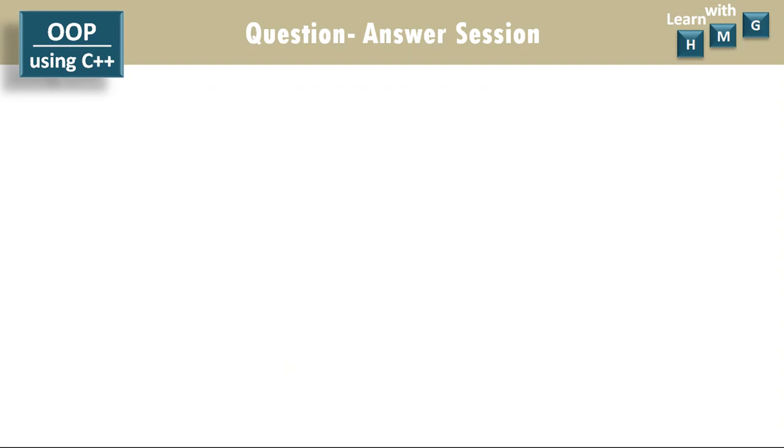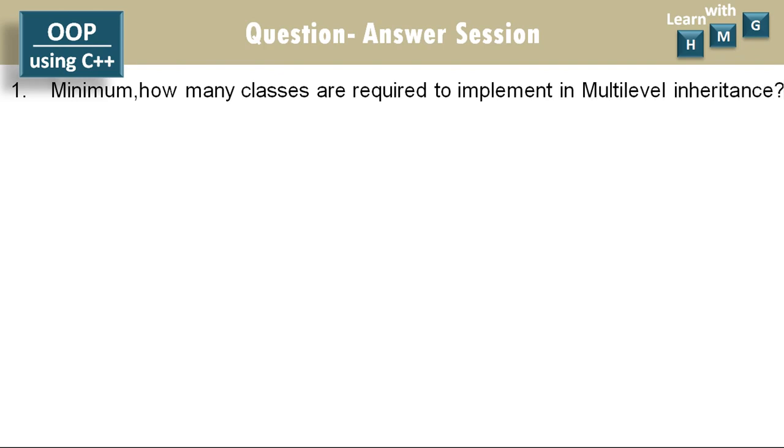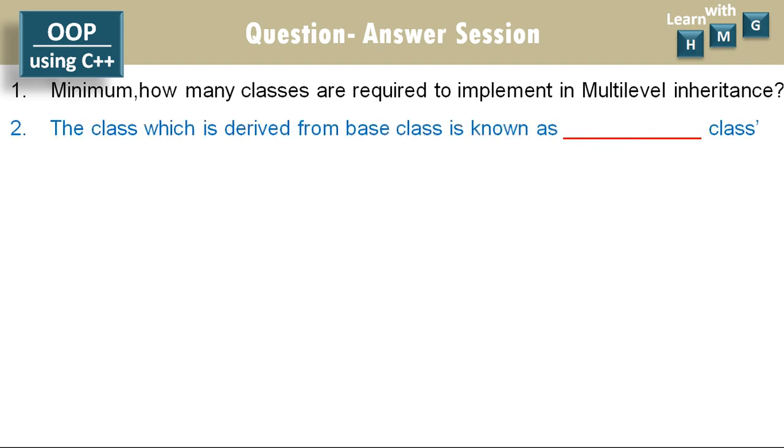Let us check your understanding of today's video. Try to find the answer to these simple questions. The answer will be a single word only. First question for you: minimum how many classes are required to implement multi-level inheritance? Second question: the class which is derived from a base class is known as dash dash class. So you have to give the name of that class which is derived from the base class.